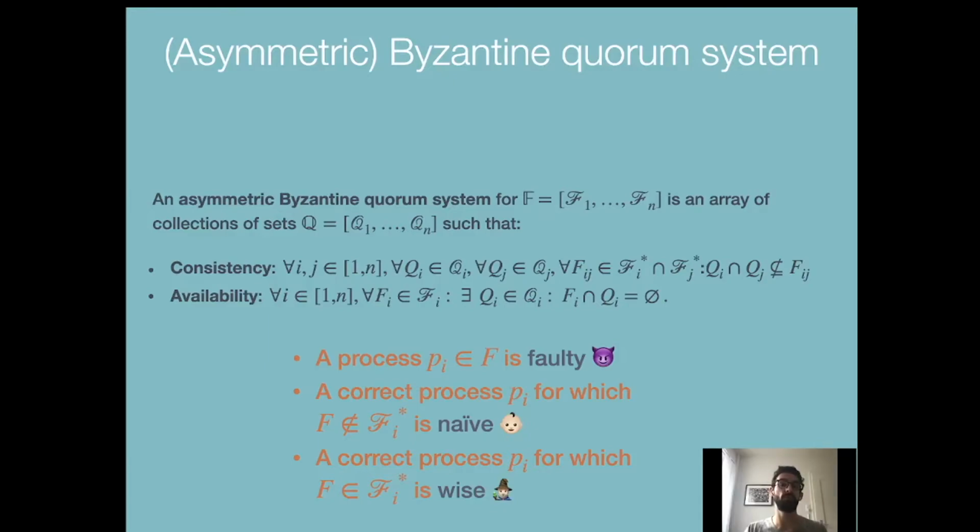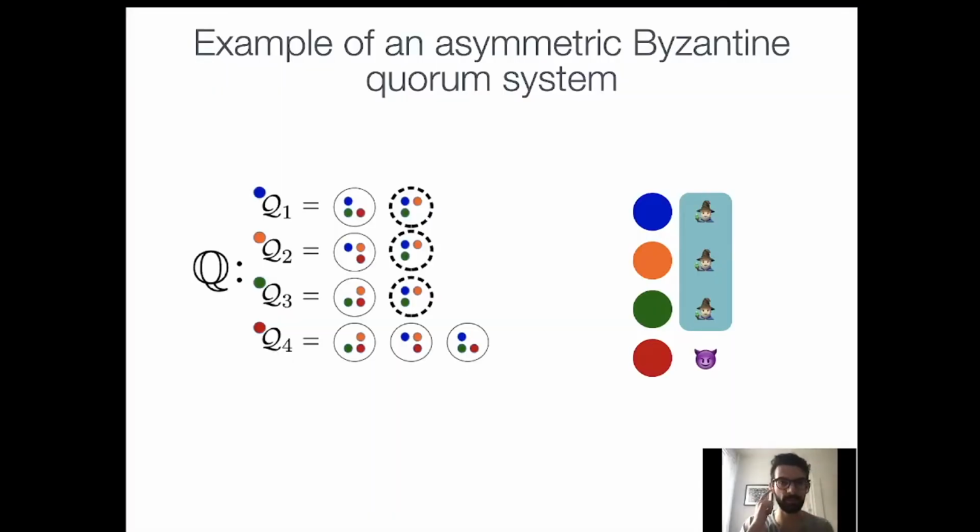This is important because wise processes can collaborate together by forming what we call a guild. A guild is a set of self-sufficient participants, a set of processes that can continue to operate in a given execution in the presence of malicious processes. As an example, let's consider this asymmetric Byzantine quorum system given by 4 processes, blue, orange, green, and red.